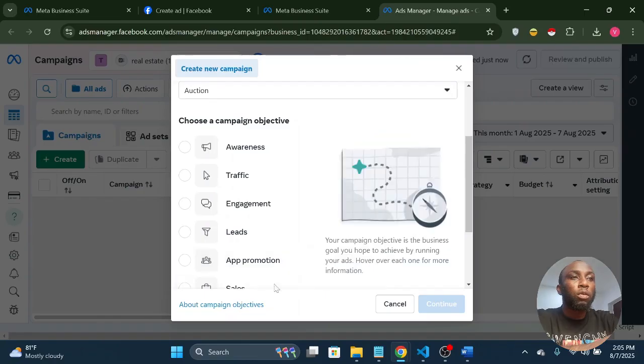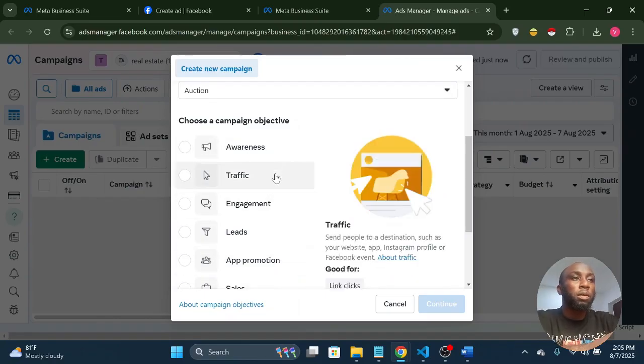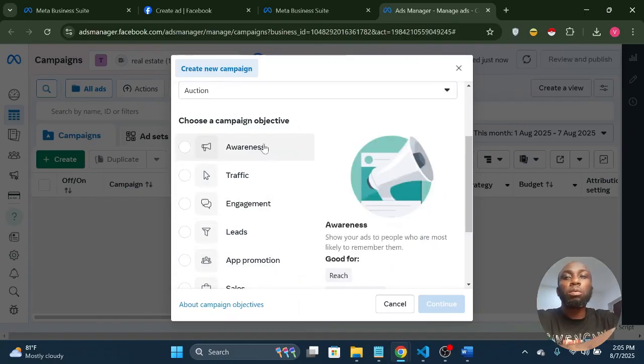So I'll briefly explain all of these campaign objectives. If you want to run awareness ads, what you're simply doing is telling people about your business. You don't want them to do anything. Just show your ads to as many people as possible. You're not trying to sell. You're not trying to get them to do anything. Just hear about my business. Oh, my business is XYZ. This is what I do. You're creating awareness.